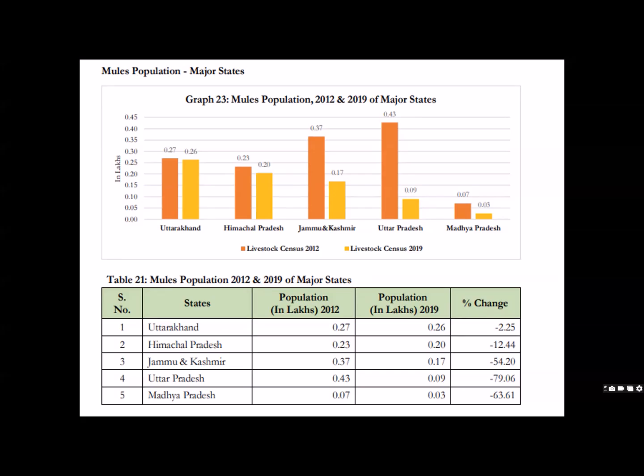Here population decrement is found also, but in some of the typical hilly states, the population still remains the same. If you see Uttaranchal, Himachal Pradesh, including J&K, in the hilly region, that population is constant. Where there are no roads or mechanization, or where the possibility of having a vehicle, or you can say a motorable system, is compromised or not possible, still the mule population is contributing to a greater extent in these hilly states.